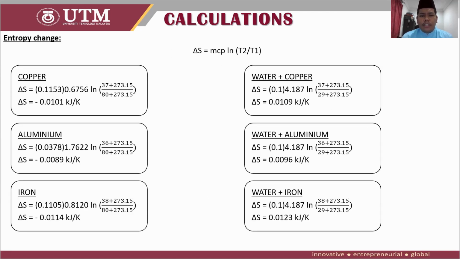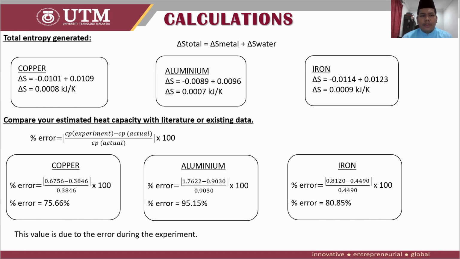So for the entropy change, we will use this equation to get all of the answers for the copper, aluminium, iron, and water. We also need to calculate the total entropy generated and compare your estimated heat capacity with literature or existing data. Basically, it is percentage error. This value is due to the error during the experiment.